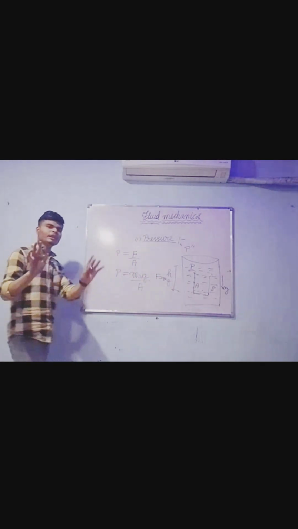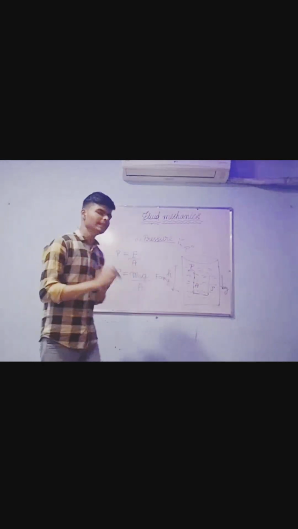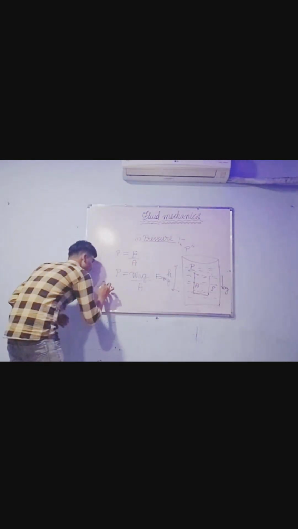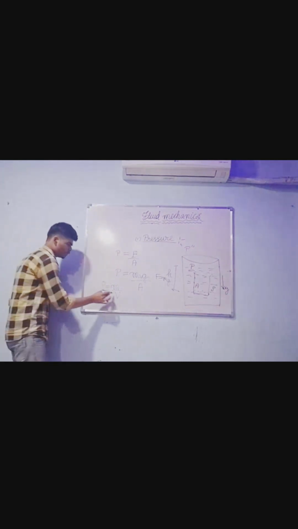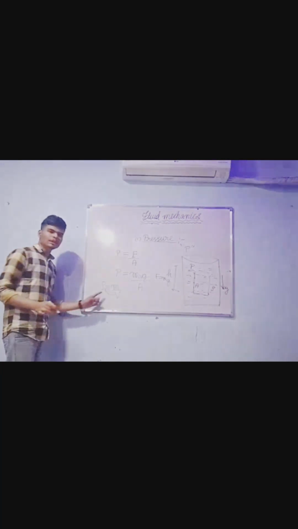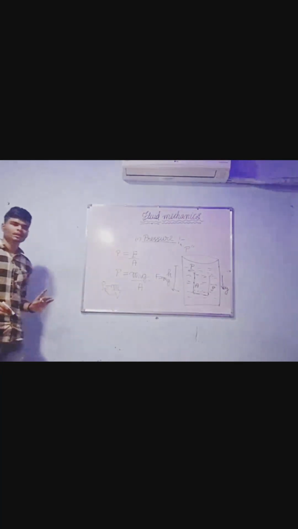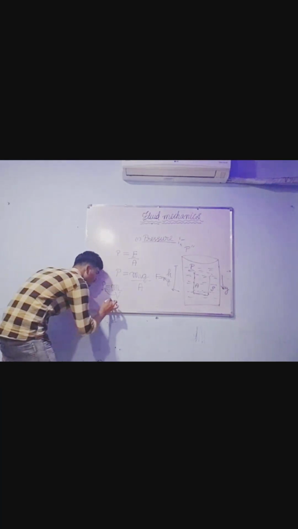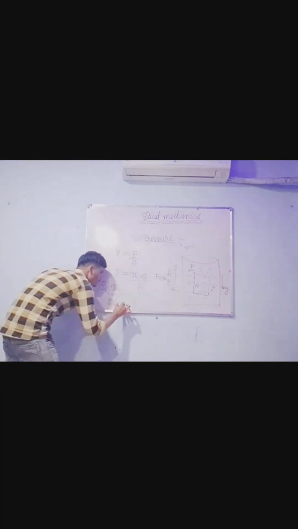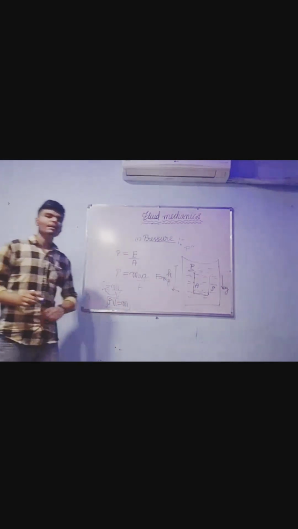What is the basic definition of density? Density is nothing but the mass per unit volume. What we want is the value of mass. We will shift this V to the other side and we will get the expression for mass: rho V is equal to mass.